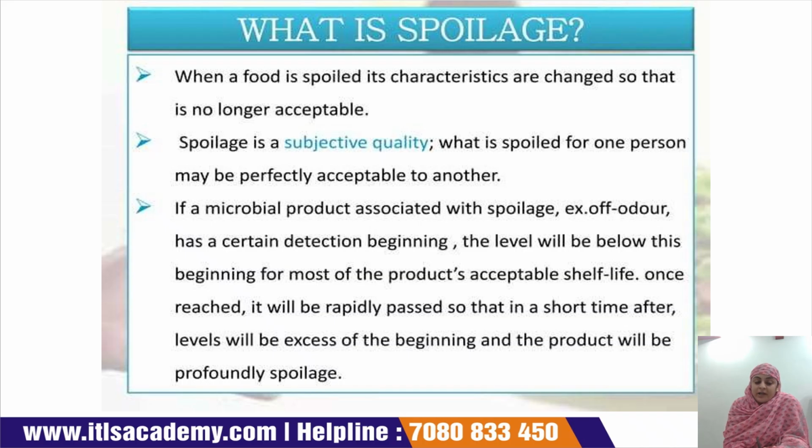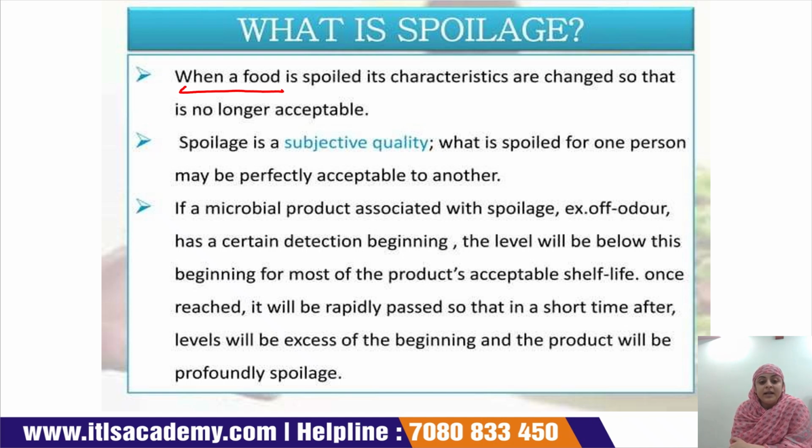What is spoilage? We all know that spoilage is when the chemical composition, physical appearance, or sensory quality of the food product is degraded. The food product is not in a good condition and is not acceptable for consumption by the consumer for a longer time, and that is known as food spoilage.